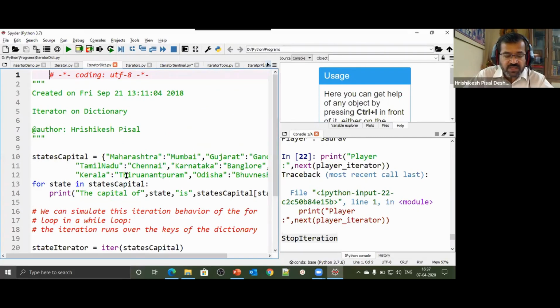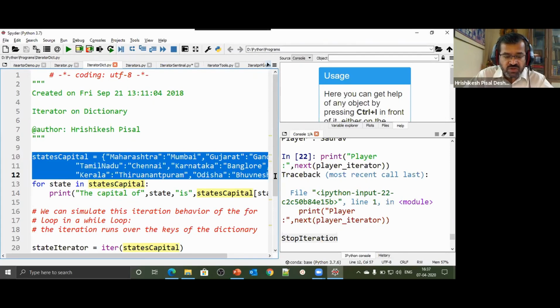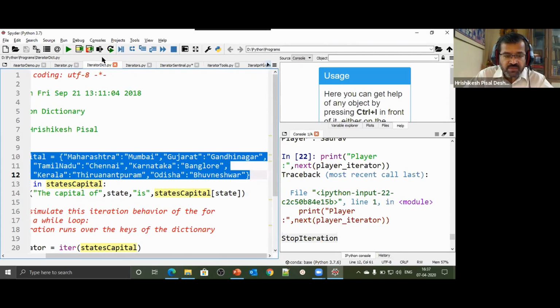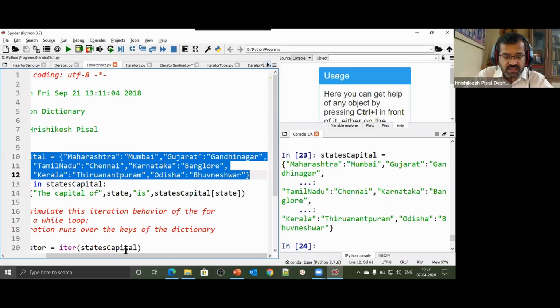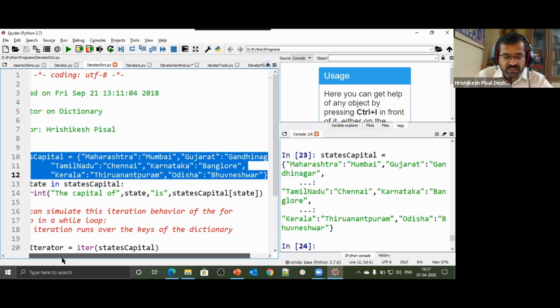I have a state capitals dictionary: Maharashtra, Mumbai, Gujarat, Gandhinagar, Tamil Nadu, Chennai, Karnataka, Bangalore, Kerala, Tirunelveli, Odisha, Bhubaneswar. So I have a dictionary in which I have stored the names of the capital cities of each state. So we have this dictionary which has been created.